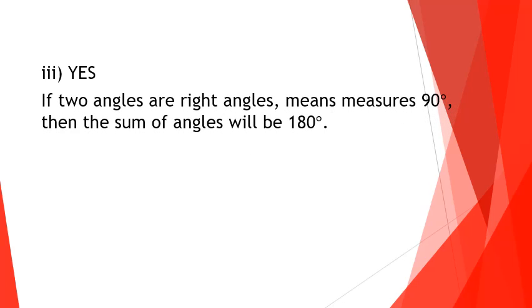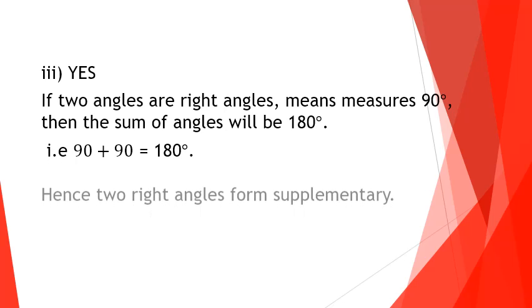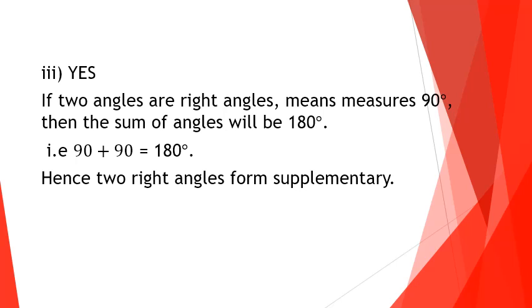Next is, if two angles are right angles, will they form supplementary angles or not? Right angle means 90 degree angle, hence they will form supplementary angles because their sum will always be equal to 180 degree. That is 90 plus 90 equal to 180, hence two right angles form supplementary angles.